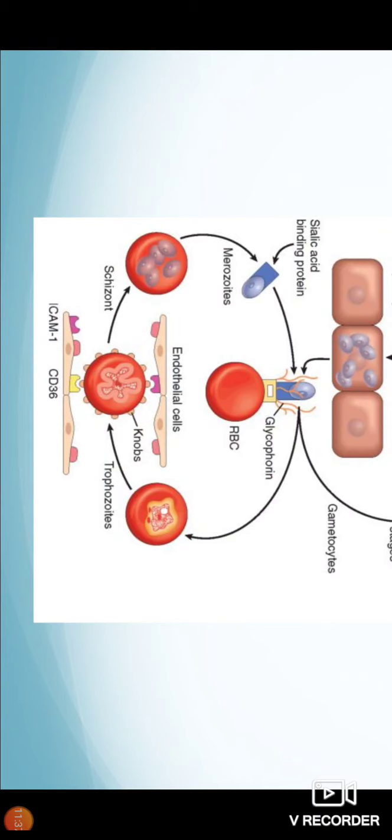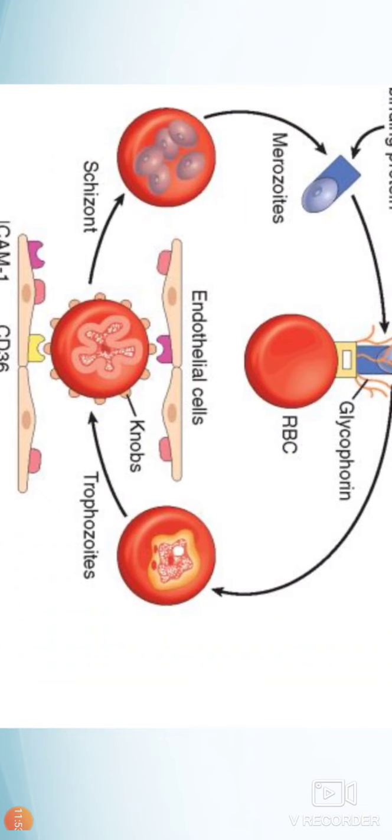Over and above this, P. falciparum is known for the clumping of RBCs with one another, which leads to the formation of rosettes, as well as the formation of knobs on the RBC surface.